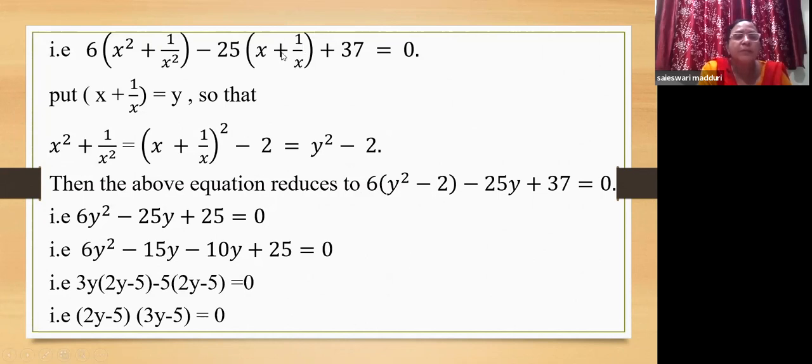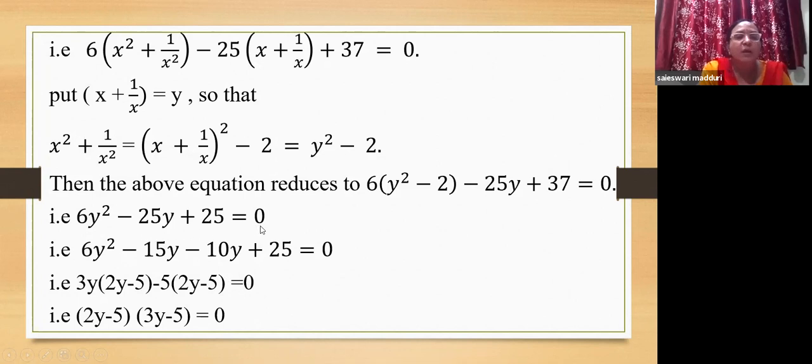And assuming that x plus 1 by x is equal to y, we will have x square plus 1 by x square as y square minus 2. So this equation will become 6 into (y square minus 2) minus 25 into y plus 37 equal to 0. On further simplification, we get 6y square minus 25y plus 25 equal to 0.